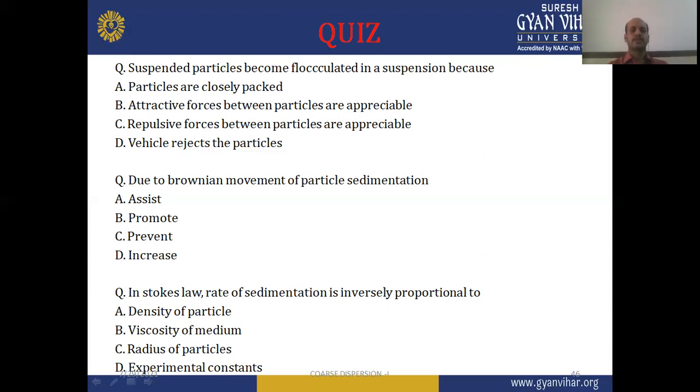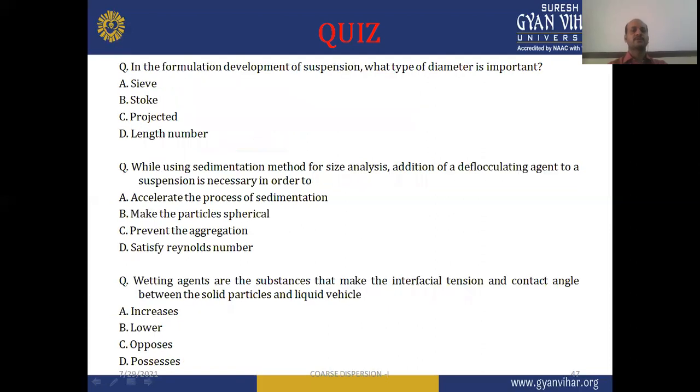Next one is Stokes law. Rate of sedimentation is inversely proportional to: A is density of particle, B is viscosity of medium, C is radius of particle, and D is experimental constant. When we go through the Stokes equation, we can find which option the rate of sedimentation is inversely proportional to. The next question: in the formulation development of suspension, which type of diameter is important? A is sieve, B is Stokes, C is projected, and D is the length number diameter. Please choose the suitable option for this question.